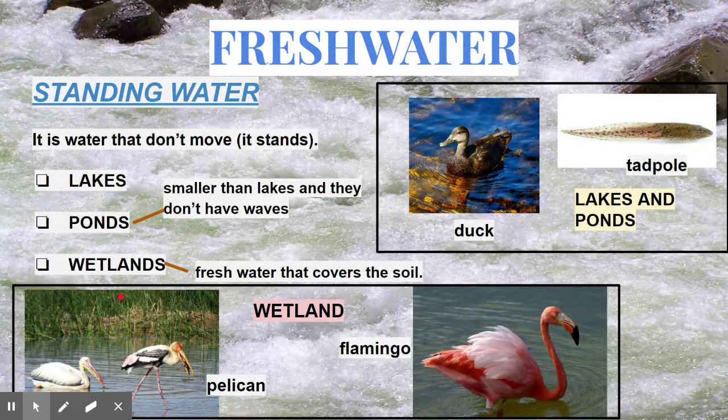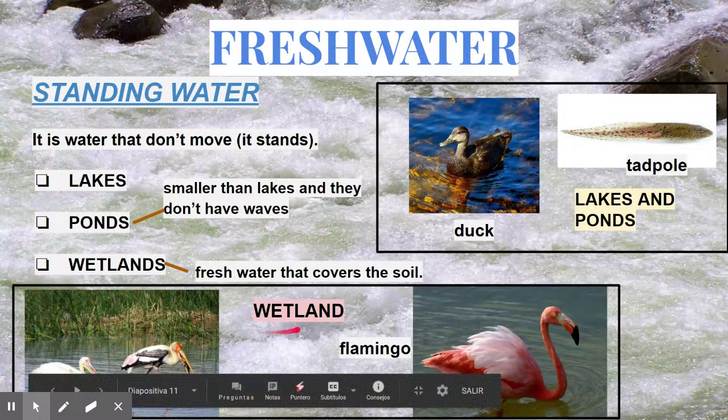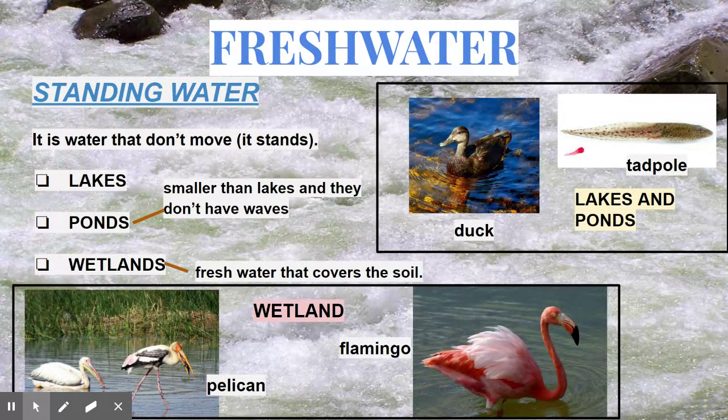The water at this ecosystem. So some examples of animals at wetlands, in Spanish humedales, are pelicans or flamingos. And then some examples of animals at the lakes and ponds are ducks or tadpoles.